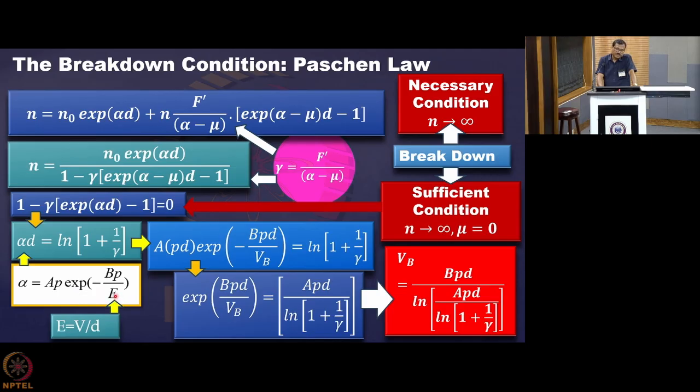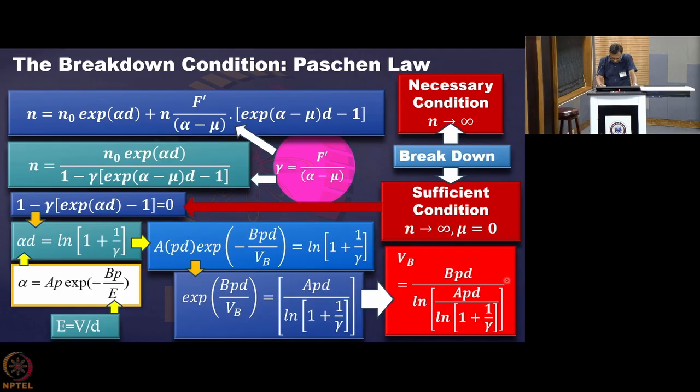This is the electric field, so it is voltage divided by the distance. So if d is the discharge gap and Vb is the potential that we have applied, then Vb by d is the electric field. So that we have applied here, and we got the expression for breakdown potential as this one.